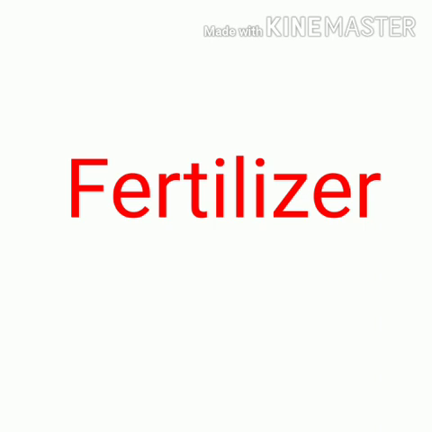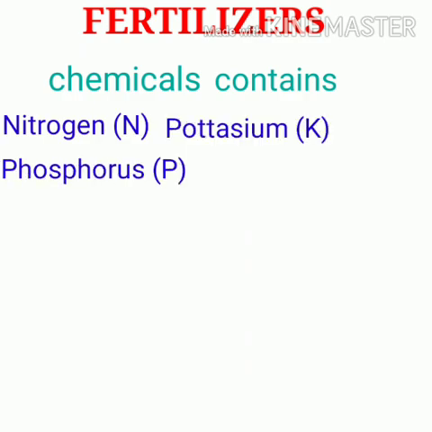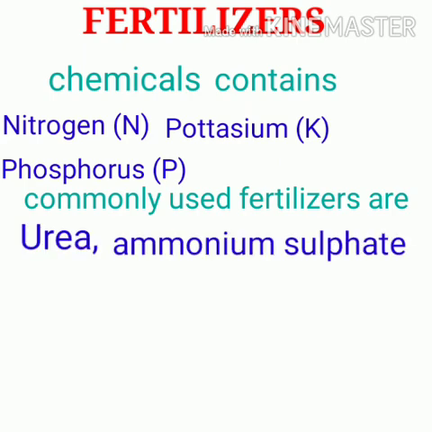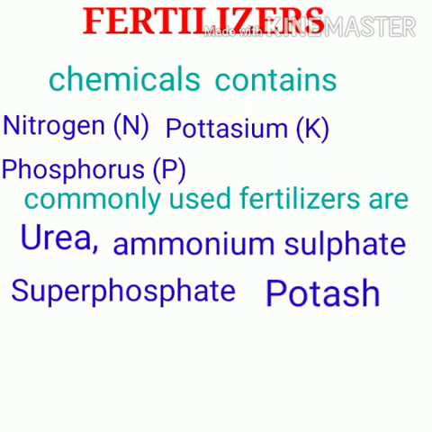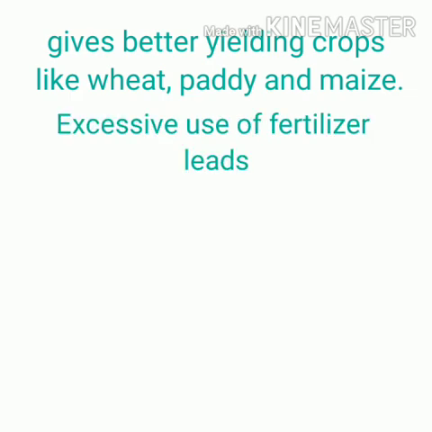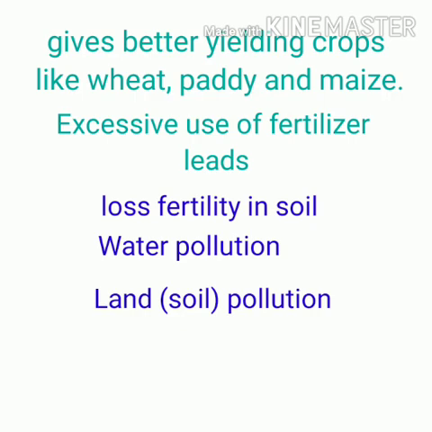Next, fertilizers. Fertilizers are chemicals that contain nitrogen, potassium and phosphorus. The most commonly used fertilizers are urea, ammonium sulfate, superphosphate and potash. Why are farmers using fertilizers? Because it gives better yielding crops like wheat, paddy and maize. Too much of anything is good for nothing. That is a proverb. Here also it works. When we use excess fertilizer, it leads to loss in fertility of the soil, causes water pollution and also causes land pollution.